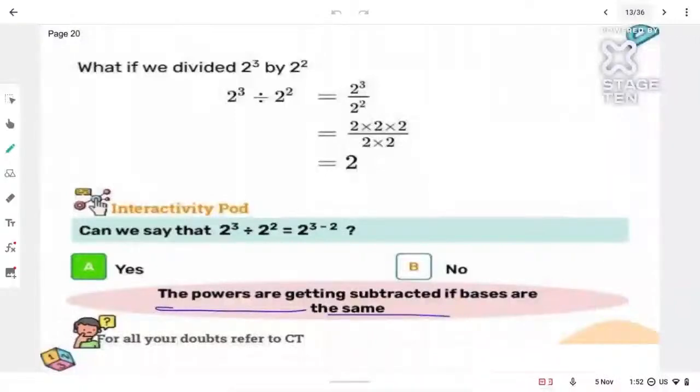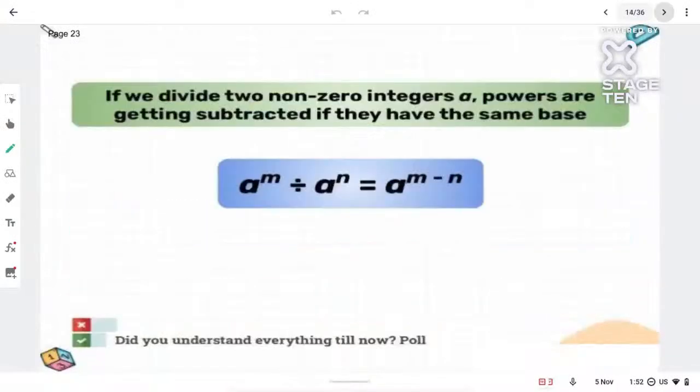So whenever the bases are same, powers will get subtracted when you're doing the division. In division powers will be subtracted, in addition powers will be added. So what is our next law? Our next law of exponent is that if you have two integers a raised to m divided by a raised to n, then when you are doing the division, powers will get subtracted.